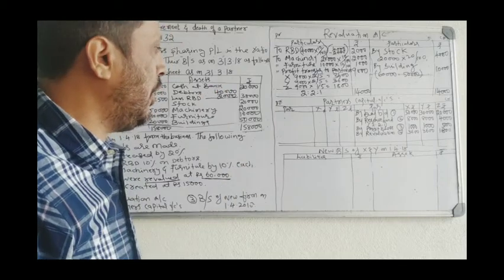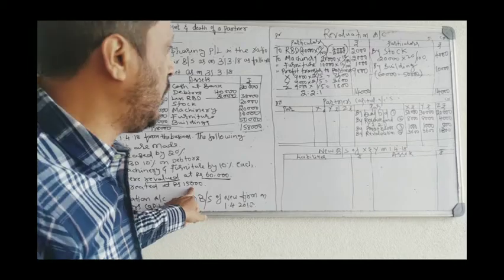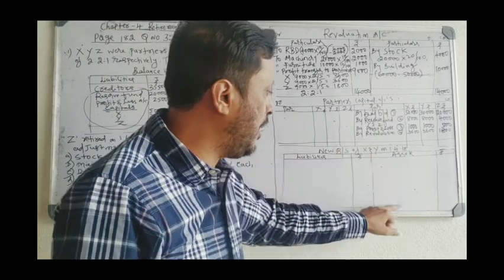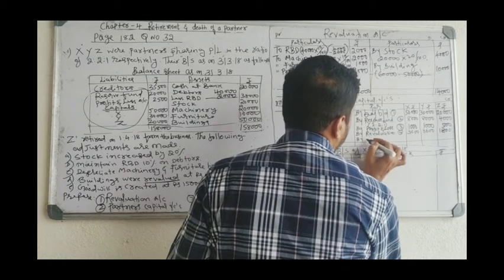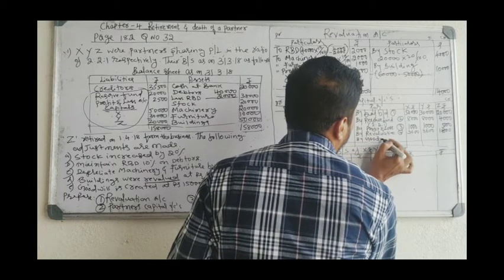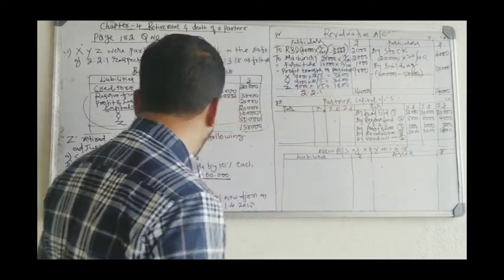And the last entry is goodwill. Goodwill is created at rupees 15,000. Created goodwill you have to divide among partners and show in the balance sheet. By goodwill, entry number 5. Divide in 2 is to 1 ratio.